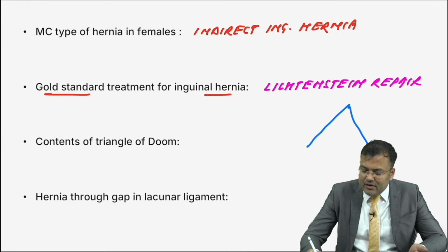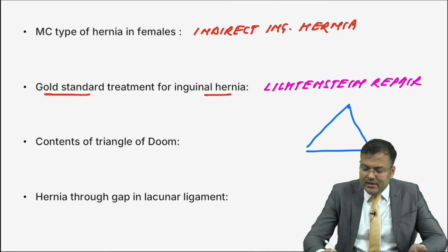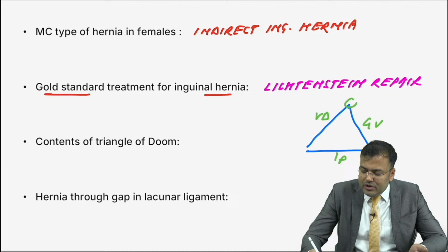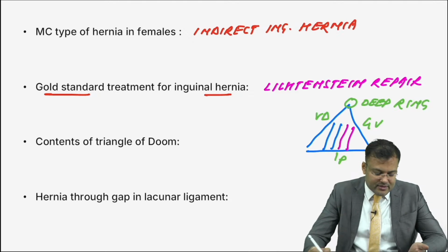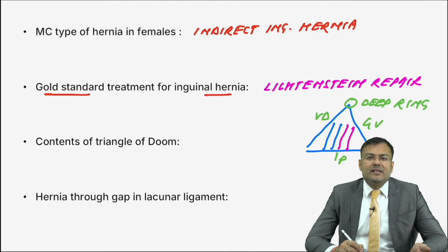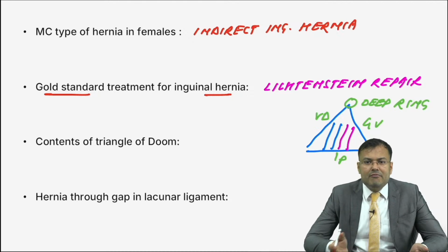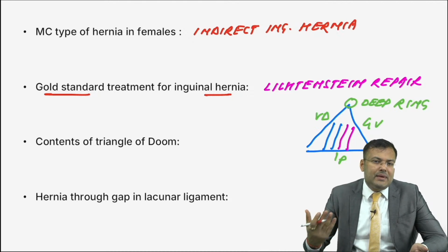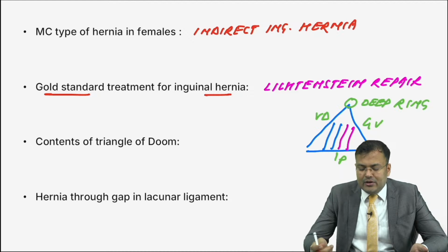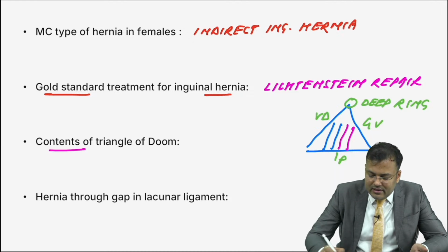Next, can you tell me content of triangle of doom? You can see this is triangle of doom. What are the boundaries? Medially, vas deferens, laterally, gonadal vessels, inferiorly, peritoneum, apex, deep ring. Can you tell me, guys, what's the content? You can see content, there's a vein and there's artery. Which vein, which artery? Yes, so everybody is correct, guys. In triangle of doom, medially, vas deferens, laterally, gonadal vessels, apex, deep ring, and base, peritoneum, content, iliac vessels.